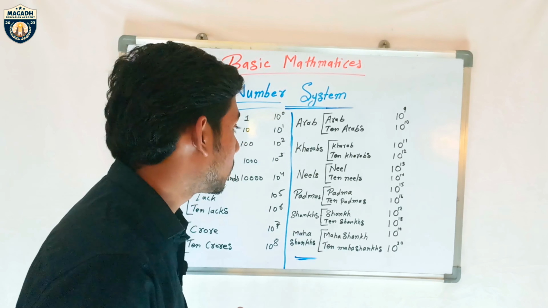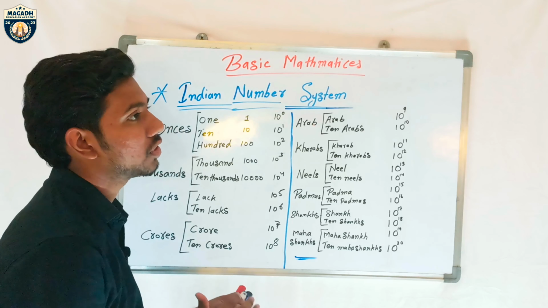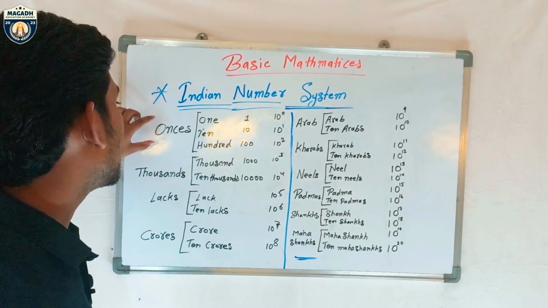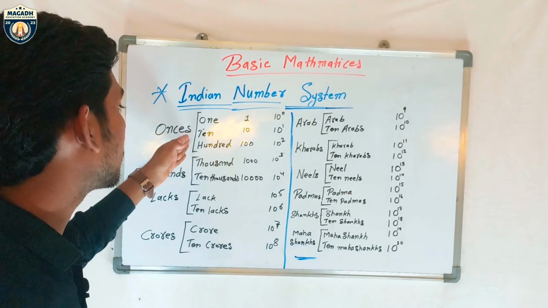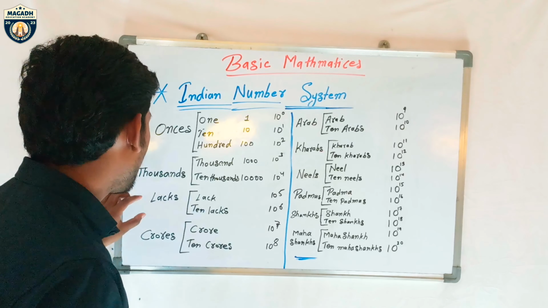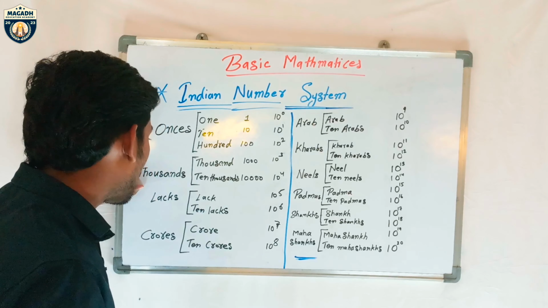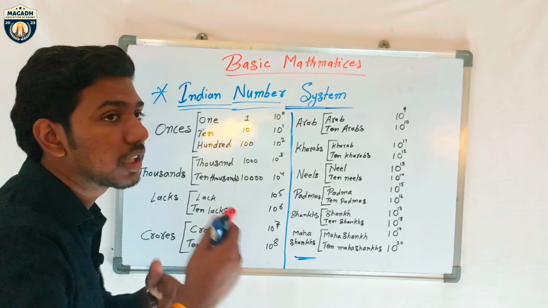Definitely it will. If you see, why have I written ones with three entries? Ones, tens, hundred only once. Why have I written thousands with two, 1,000 and 10,000s? And lakhs with lakhs and 10 lakhs? If you observe, after the thousands, 1,000 and 10,000, the name changes.